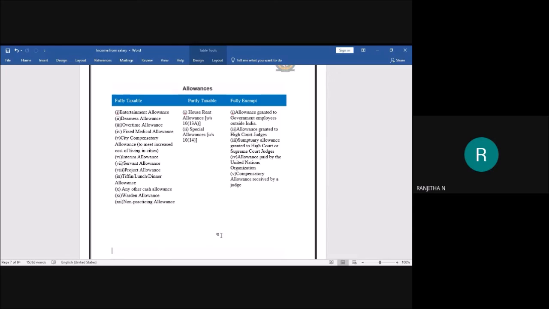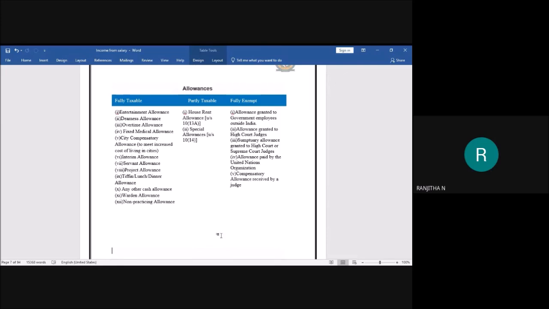Okay, it will be payable to the doctors occupying the post of medical and veterinary services. And as of now, they are going to give 20% of the basic salary as a non-participating allowance. This is all about your fully taxable allowances, students.